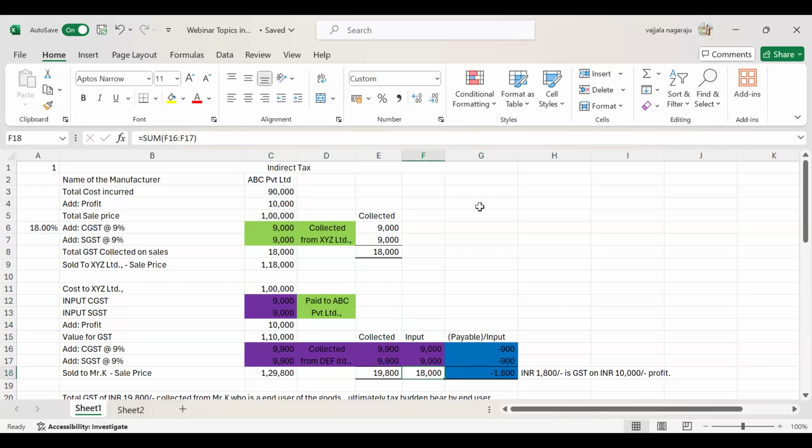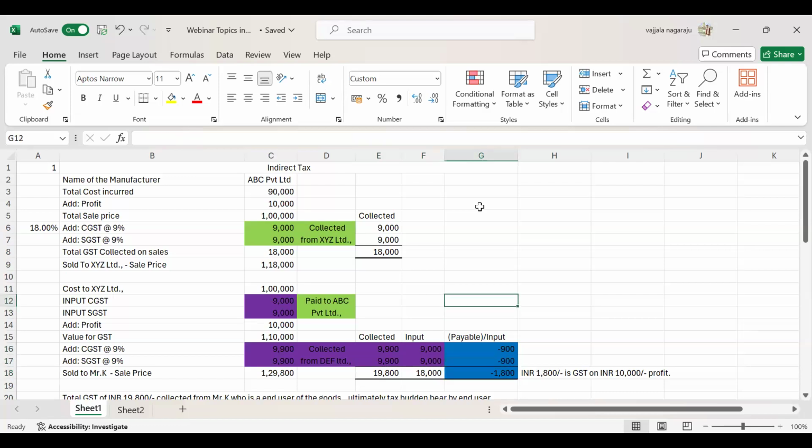So XYZ Limited collected from you 19,800 as GST on his sale. XYZ Limited paid to his supplier, that is ABC Private Limited, 18,000. So he paid 18,000 rupees to his supplier and collected 19,800 rupees from his customer. So he has collected excess, right? What is the excess amount? 1,800 rupees. This 1,800 rupees he should pay to the government.